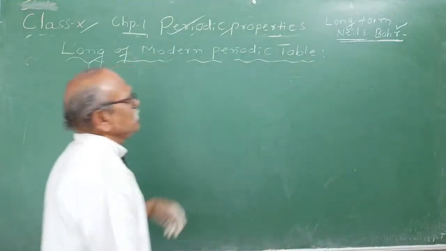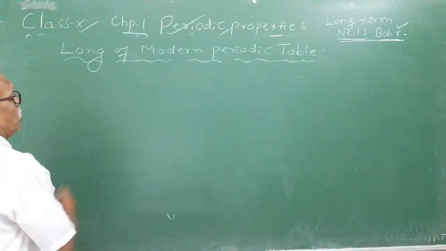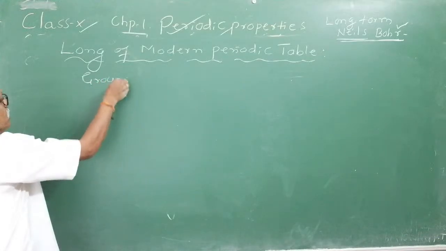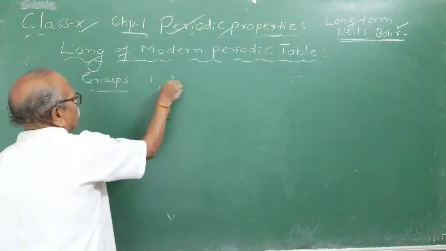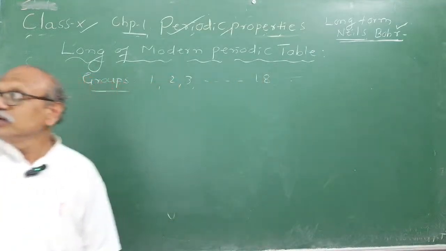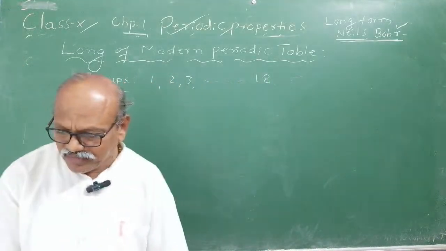And like this, the modern periodic table has 18 groups numbered. How many groups are there? According to IUPAC recommendation, vertical columns are numbered from 1, 2, 3, and so on up to 18. I will talk about more details in the next class.